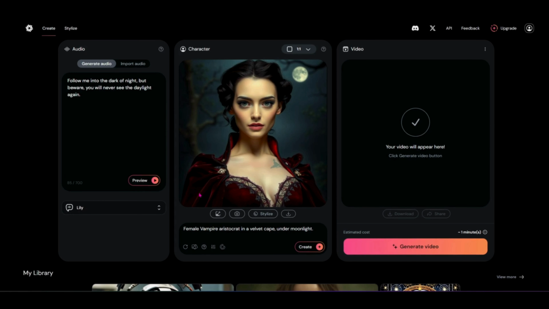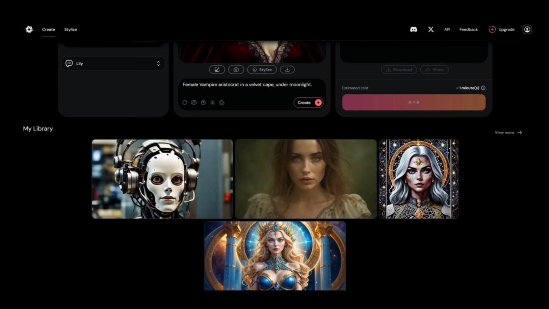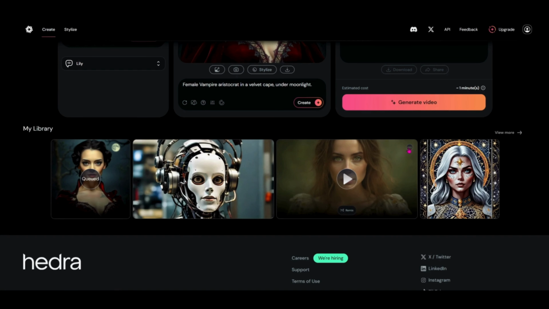Okay. Well, let's just go ahead and we'll go with Lily for this one. And now that we've got our text prompt in here of what we want her to say, and we've chosen a voice, and we have an image, we now have the ability to generate the video because all components are in there. So we'll go ahead and generate that. Let's take a look at the videos that we just made. So here's our songstress with the song.